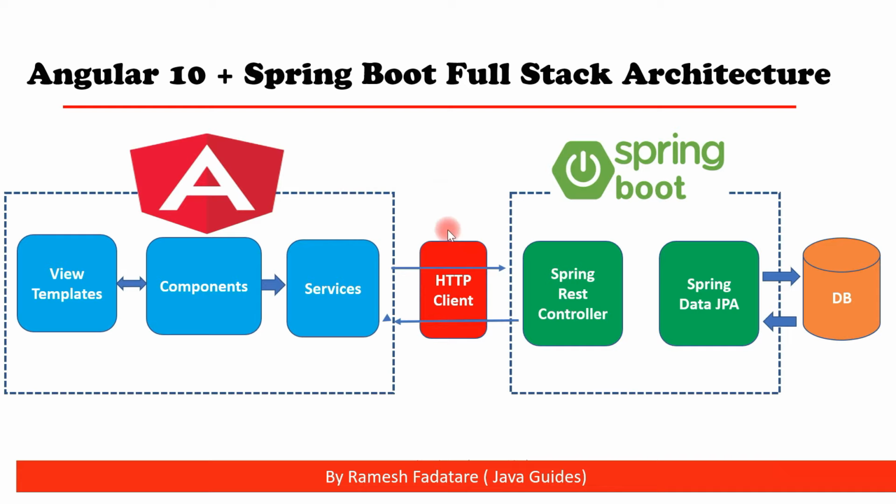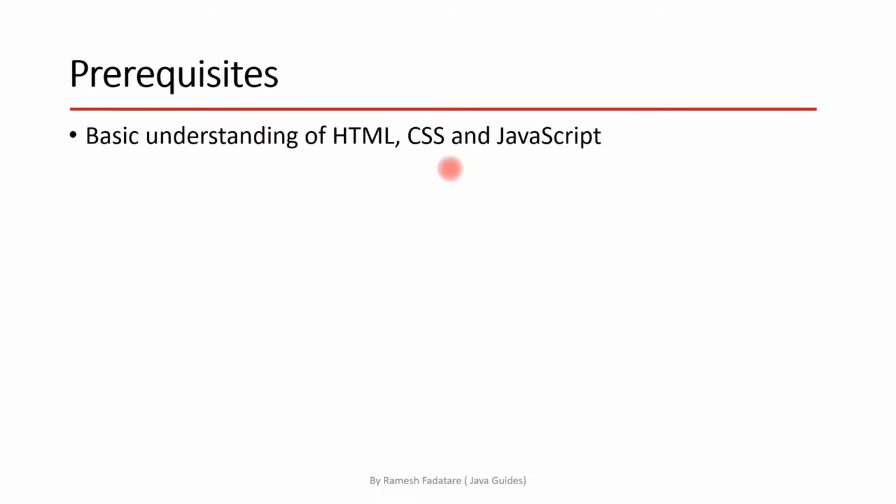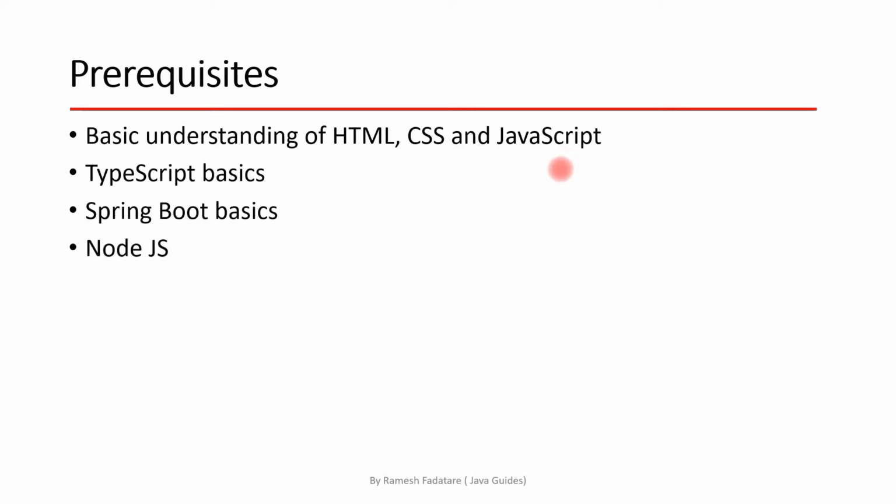Alright guys, great. Now let's take a look at prerequisites for this project. You should have a basic understanding of HTML, CSS and JavaScript, and if you are aware of JavaScript, then probably you will understand TypeScript basics easily. And you should have Spring Boot basics, and make sure that you have installed Node.js and npm on your machine. And we are going to use Visual Studio Code IDE to develop Angular application.